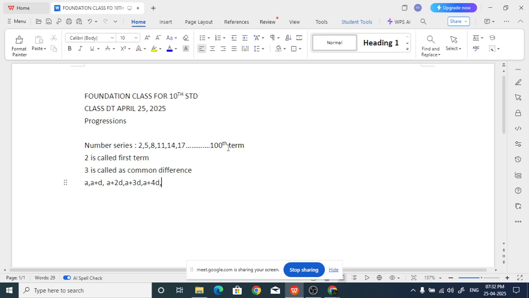In Tamil we call it Podi. My teacher taught me A plus 4D, A plus 5D, like that, Podi. I still remember. I don't remember what exactly he taught, so many things, but I remembered that Podi.